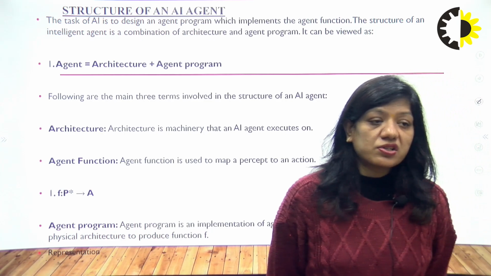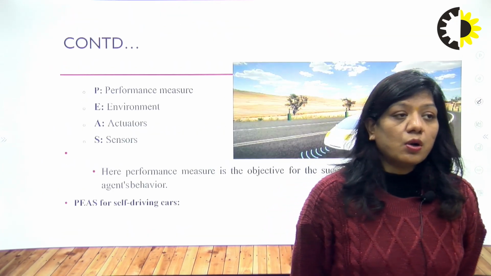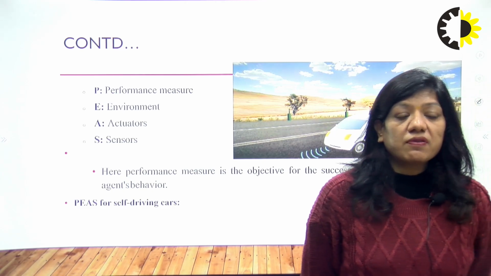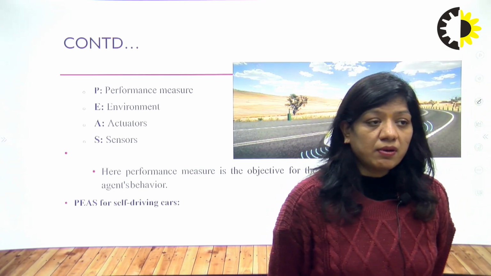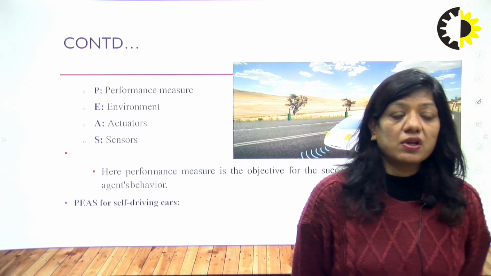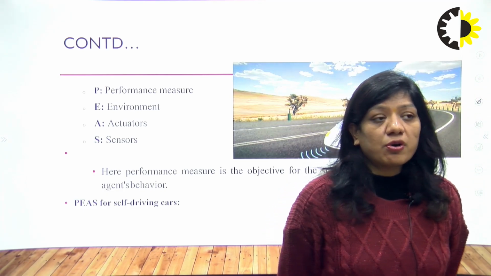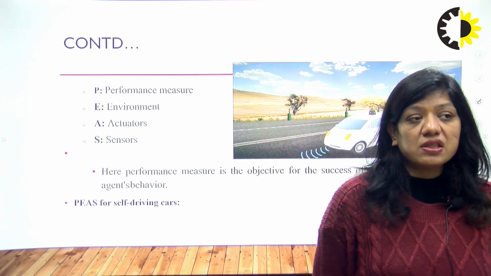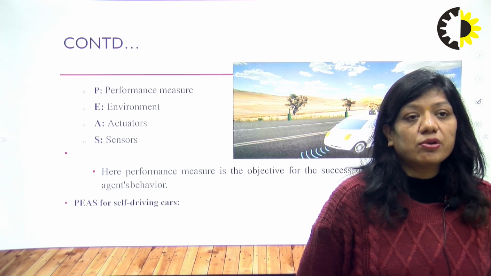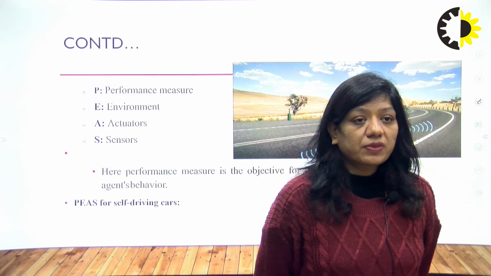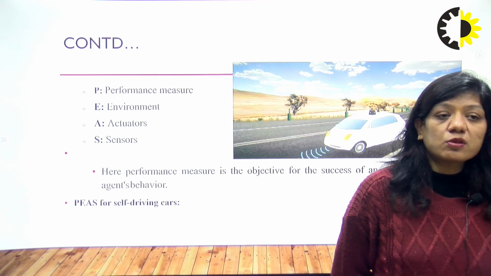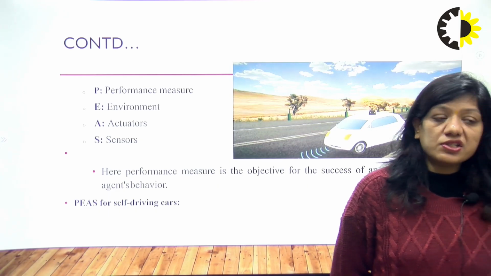Now we have four things by which we can check the performance measure of any objective. The first is PEAS: P stands for performance measure, E for environment, A for actuator, and S for sensor. Here the performance measure is the objective for the success of an agent's behavior.